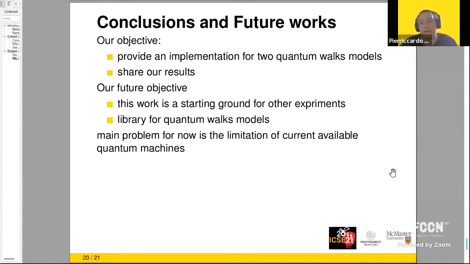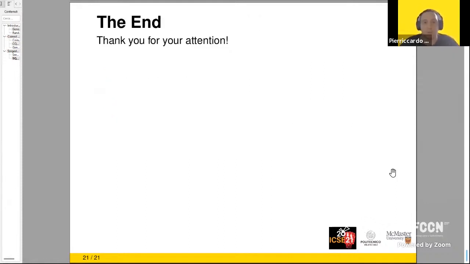And for now, we just use this work to experiment and to gain knowledge in this field and to understand the limitations, because at the moment we have important limitations both on the resources and on the noise in the currently available quantum machines, at least for our experience. With this, I want to end the presentation, and I thank you for your attention.